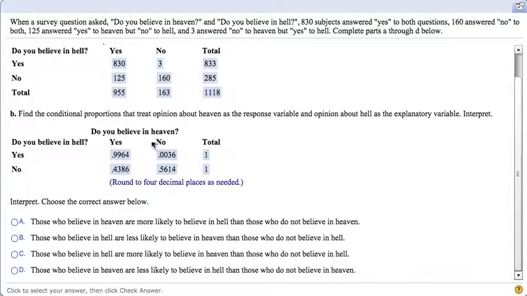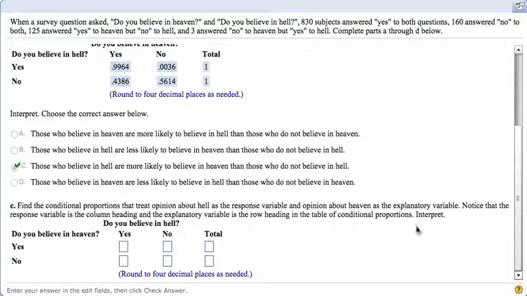Again, we're looking at these two percentages. Those who believe in hell are more likely to believe in heaven, as opposed to those who do not believe in hell. So that would be C.